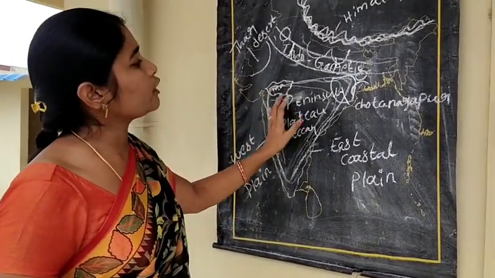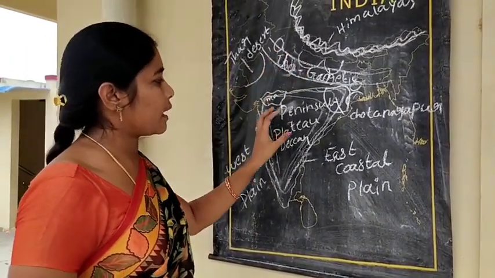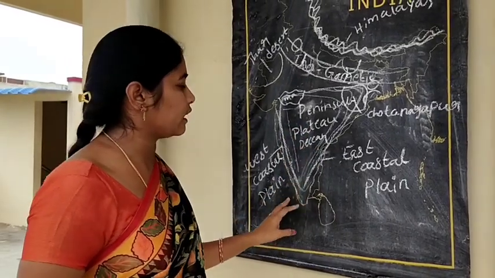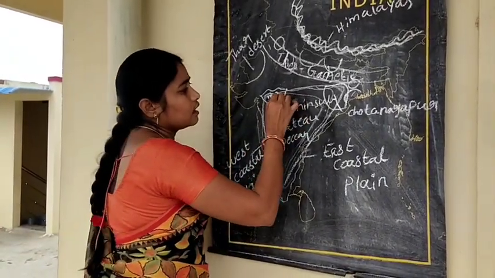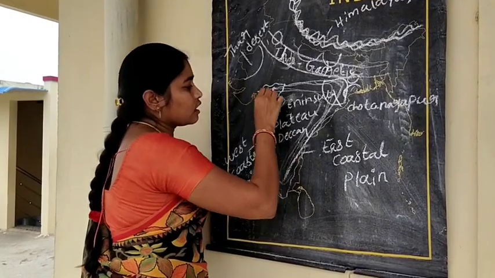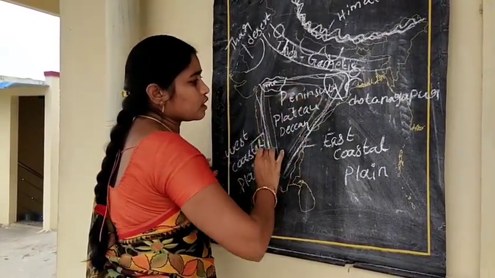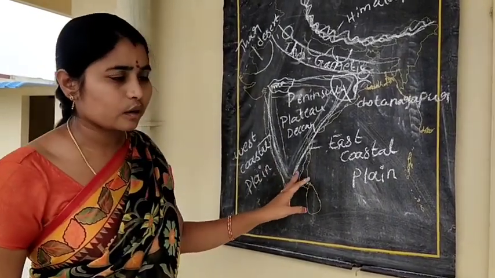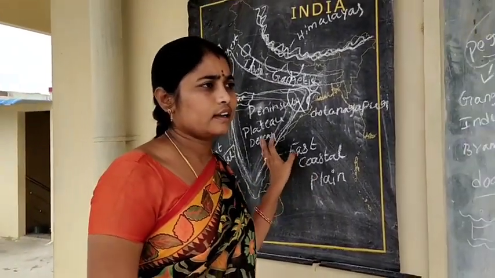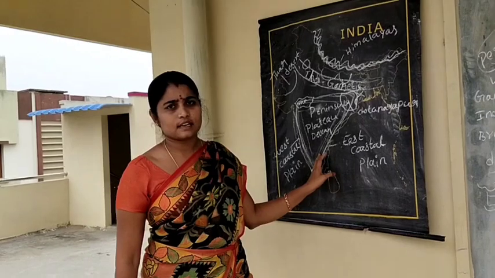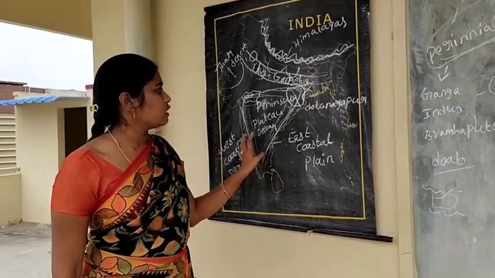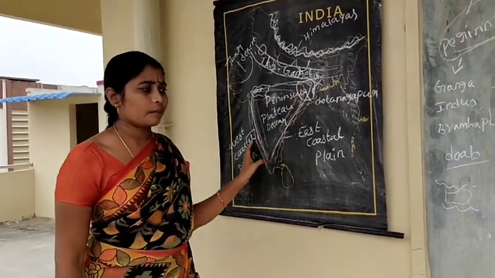Compared to the Indo-Gangetic Plain, the Peninsular Plateau is very dry. The rivers in this region are not perennial. The people of this region depend on second crops, mostly on tanks, tube wells and so on. So this is the Peninsular Plateau.